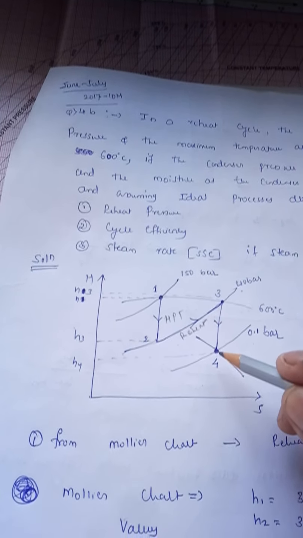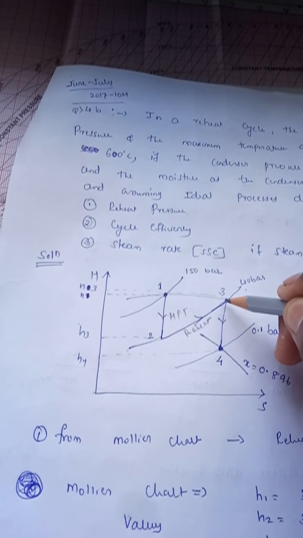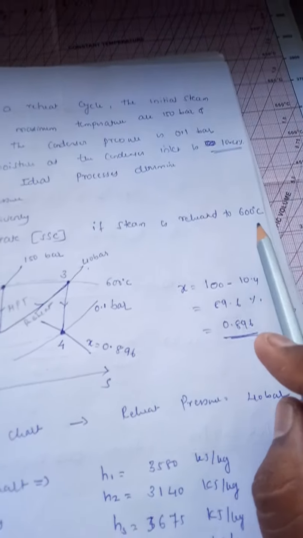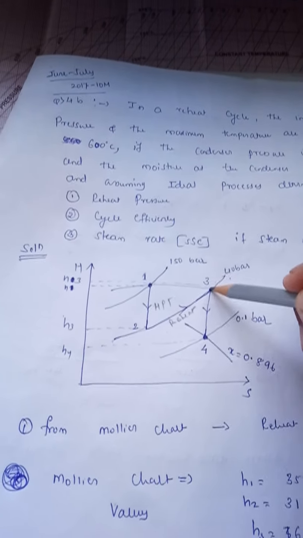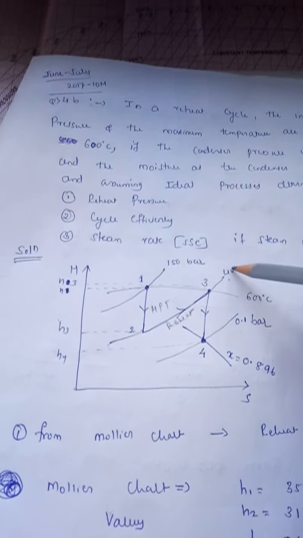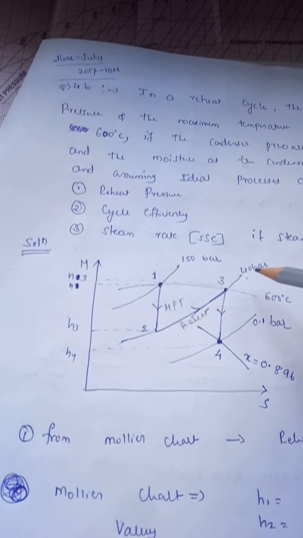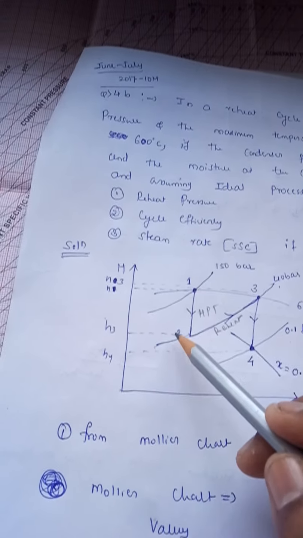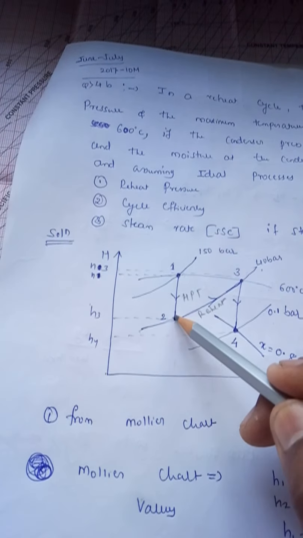0.1 bar pressure. So this one, I will draw this straight line in reverse manner, and it will cut 600, because why 600? Reheat temperature is again 600, so till then we have to extend it and cut the 600. But at that point, which pressure is passing, you just check, 40 bar will be passing, so this reheat pressure is 40 bar. Just make a curve and cut this straight line, it will be cutting here, it will become 0.2.